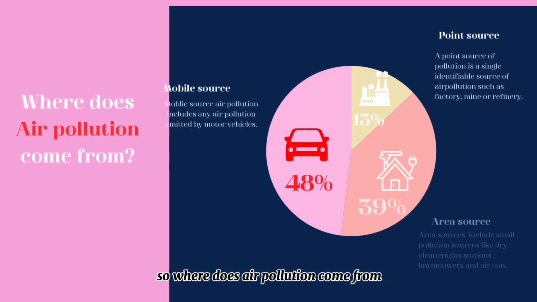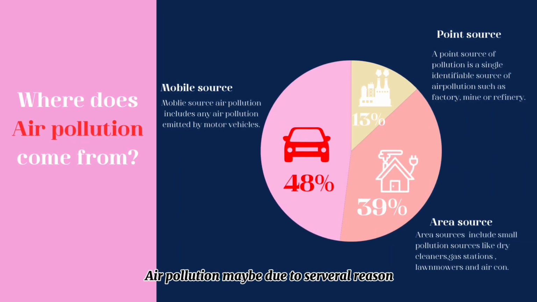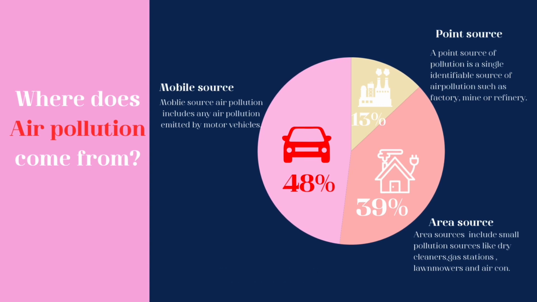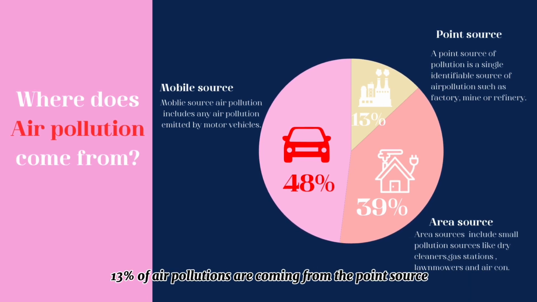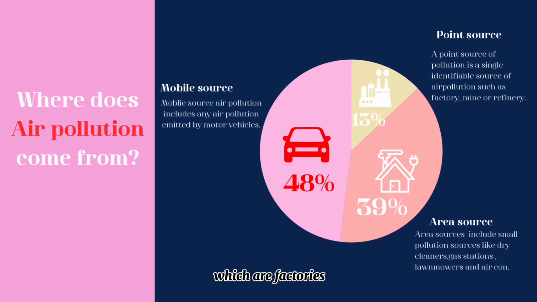So, where does air pollution come from? Air pollution may be due to several reasons. From the research, what we got here is 13% of air pollution comes from point sources, which are factories, mines, or refineries. Another 39% comes from area sources, including gas stations, air conditioners, and more. And most air pollution comes from mobile sources, that is 48%, caused by motor vehicles.